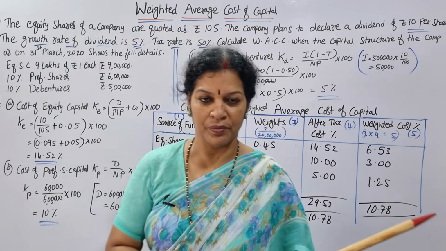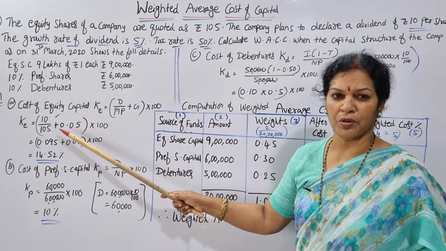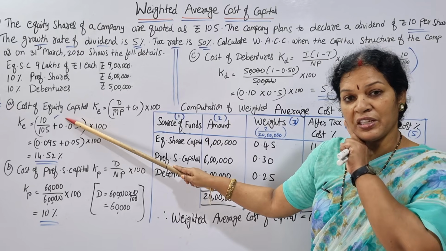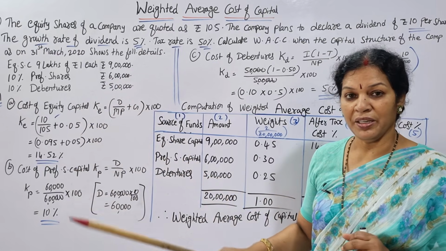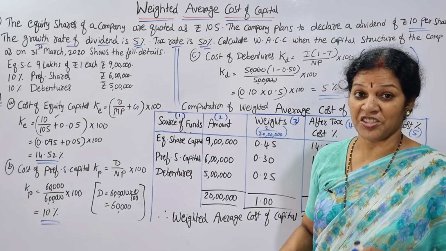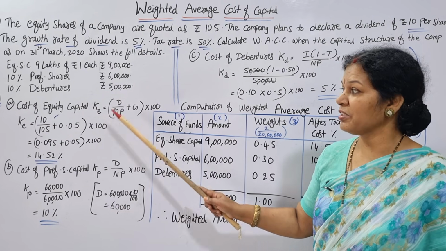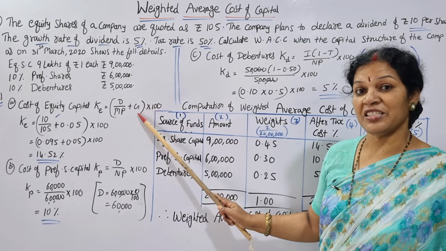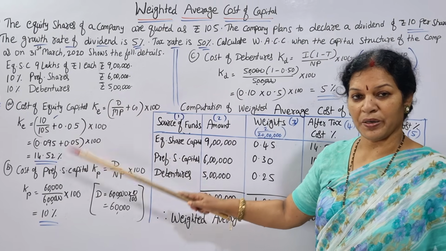What have we done? First we calculated the cost of equity share capital. What's the formula? Dividend by MP, market price, plus growth rate G. If growth rate was not given, we would simply have taken D by MP into 100. As per this, you got this.